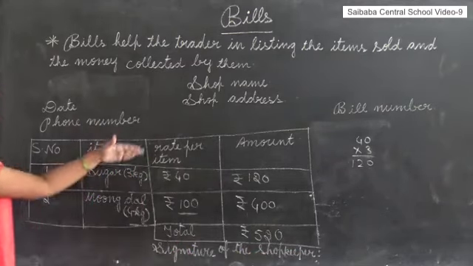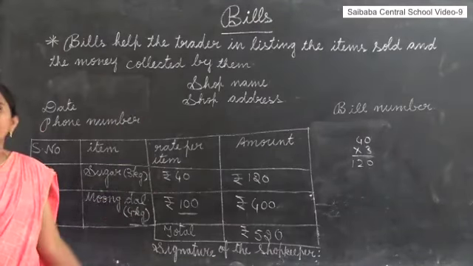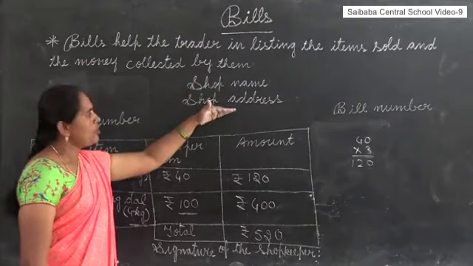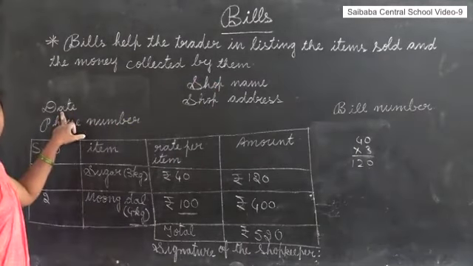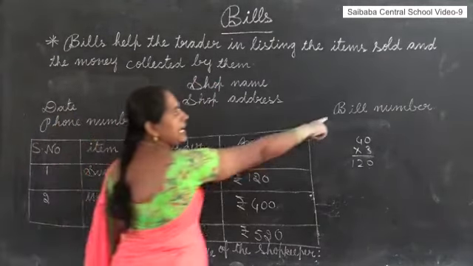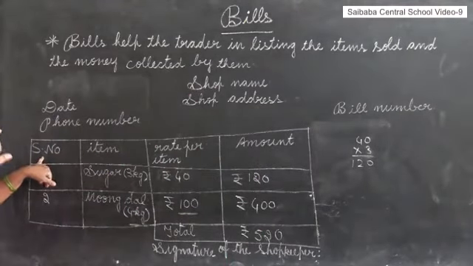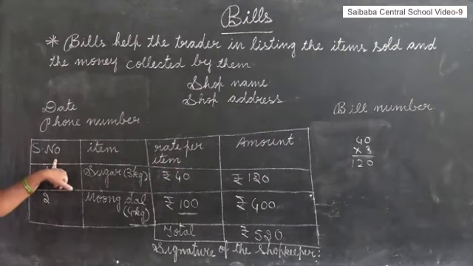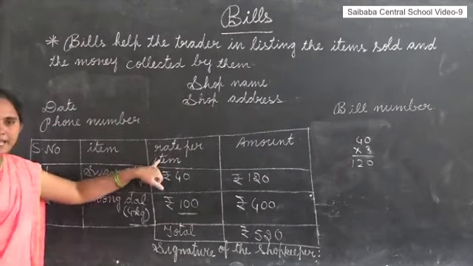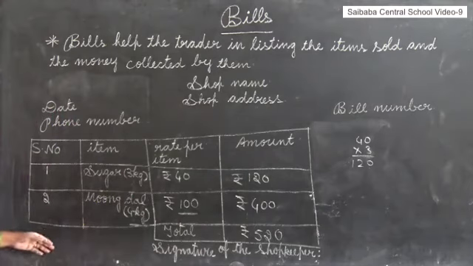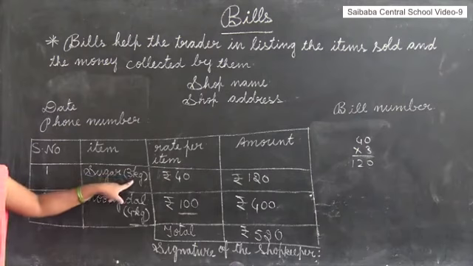When you are preparing the bill, you have to remember all these points now. Okay? First, shop name, shop address, date and phone number on the left side, and bill number on the right side. Then prepare the bill. First, take the headings: serial number, item, rate per item, amount. Serial number means 1, 2, 3, how many items you are taking. For item name, you write the item name with quantity.